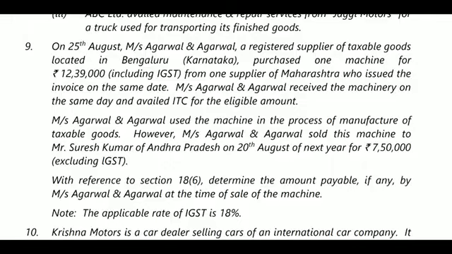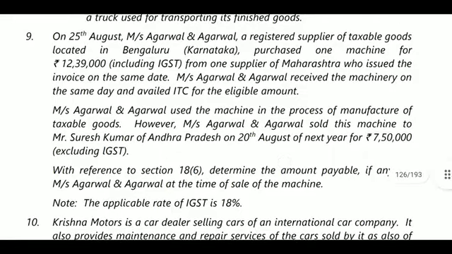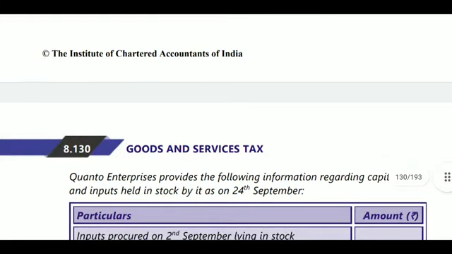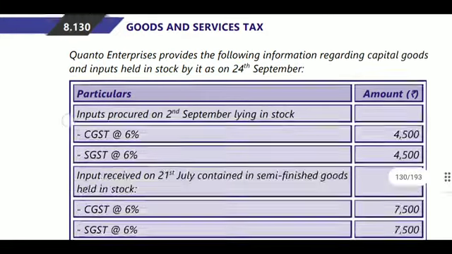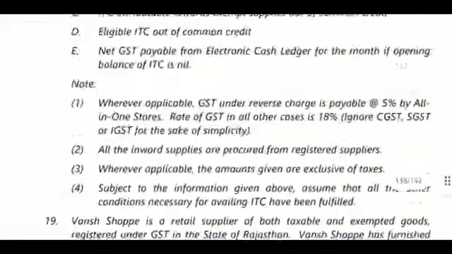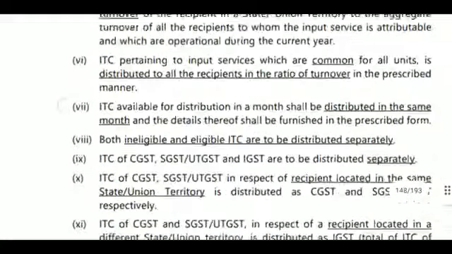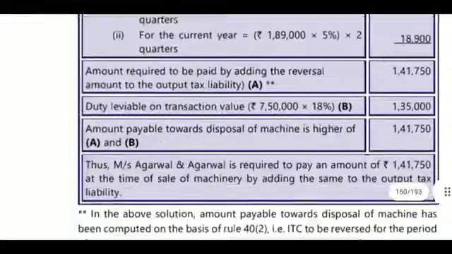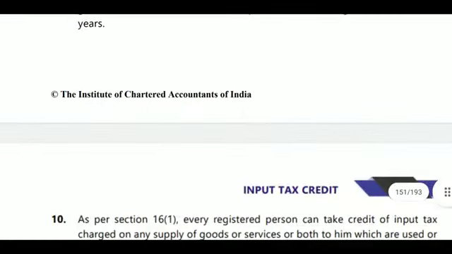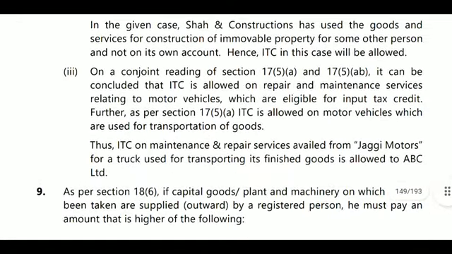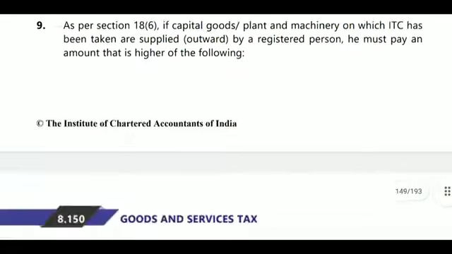So the applicable rate will be GST 18%. As per 18(6), if any capital goods or plant and machinery on which ITC has been taken is supplied by the registered person, he must pay the higher of two amounts. The two: one is related to 5%, the ITC reduced by 5% per quarter.